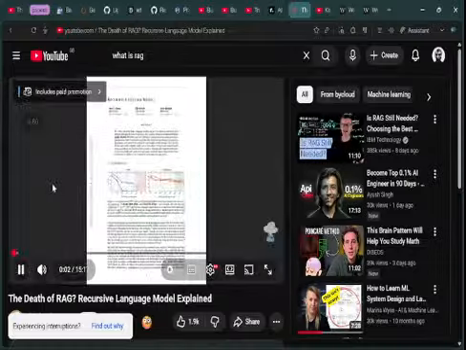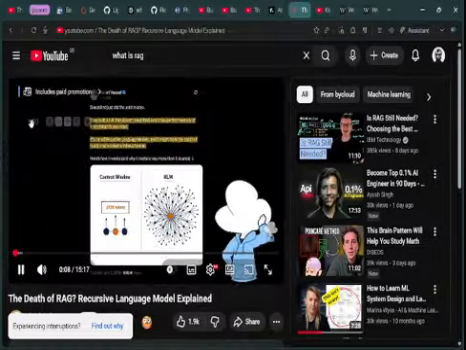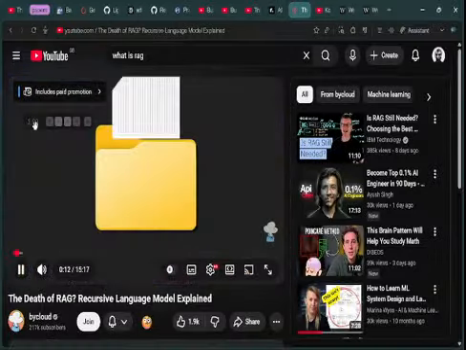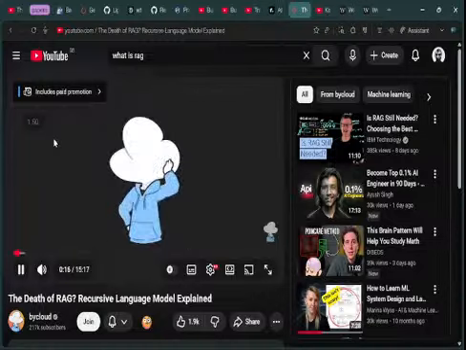A few months ago, there was this huge hype about a paper called Recursive Language Models. People were saying, oh, it's the death of RAG, or even of the context window. But in hindsight, I thought coding agents already do something similar to what this paper proposed, basically storing the context in a file and having the agents interact with that file. So honestly, I did not really get the hype.